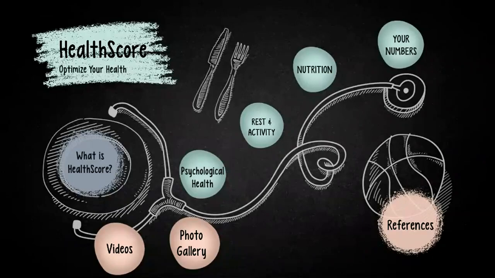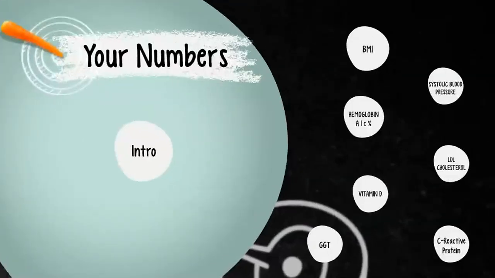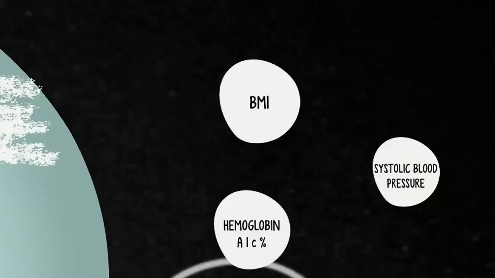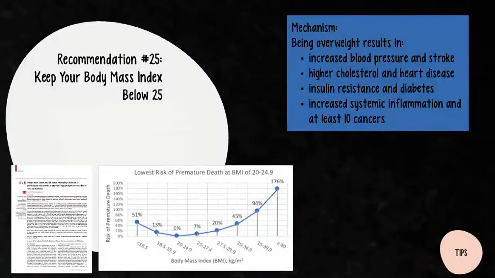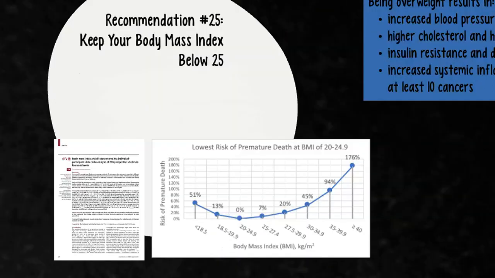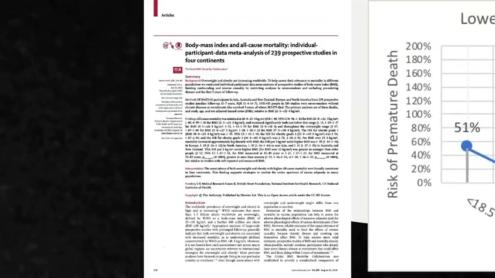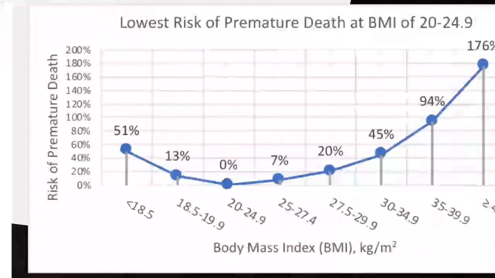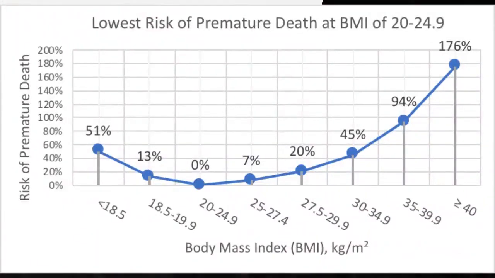Today we are in the section Your Numbers or Biometrics, and we're talking about the first topic, Body Mass Index. The recommendation: achieve a body mass index of less than 25. The evidence comes from a large meta-analysis of 239 prospective studies across 4 continents. And the recommendation is for a body mass index of less than 25.